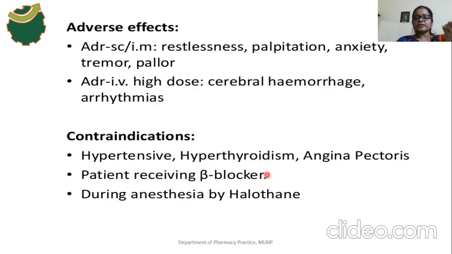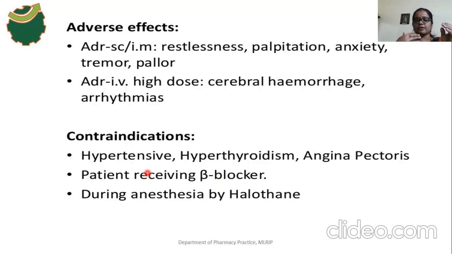In persons taking beta blockers the alpha stimulation is very high, so the vasoconstriction effect occurs. If adrenaline is used along with beta blockers, the severity of that condition increases.